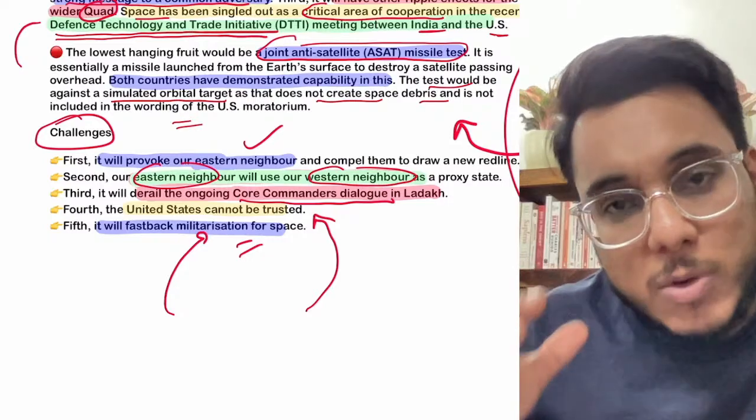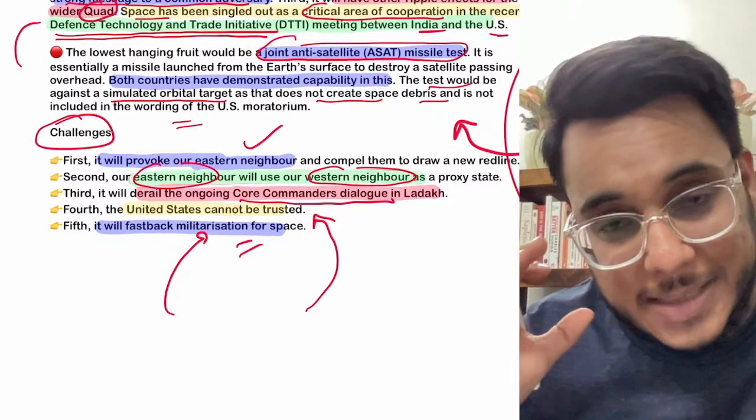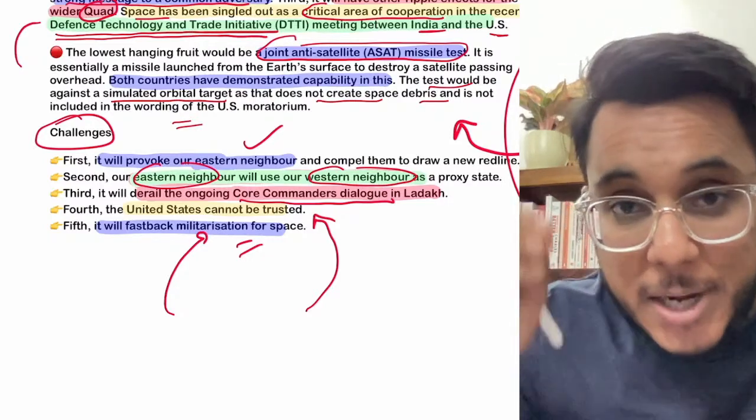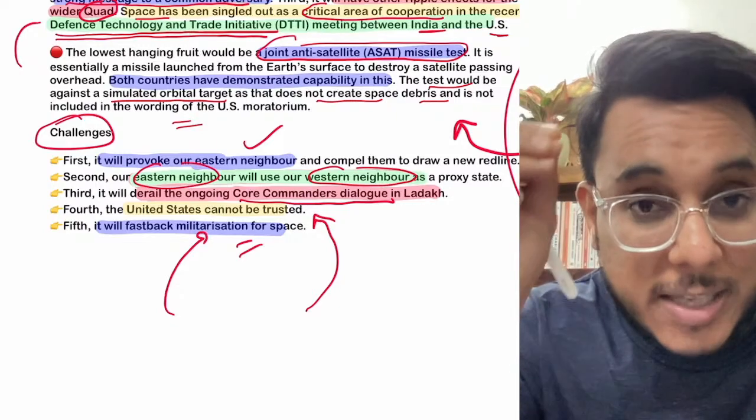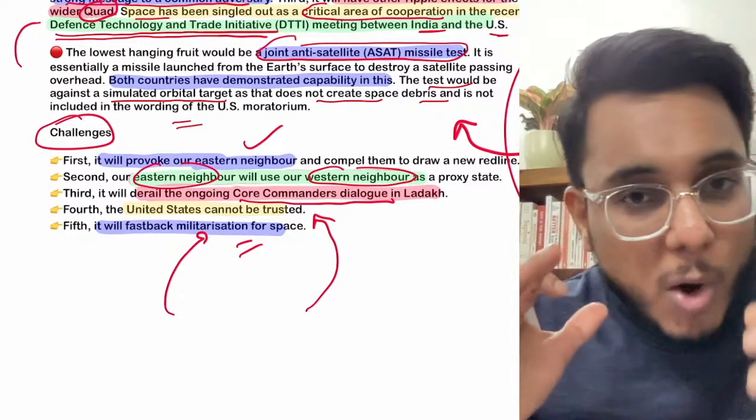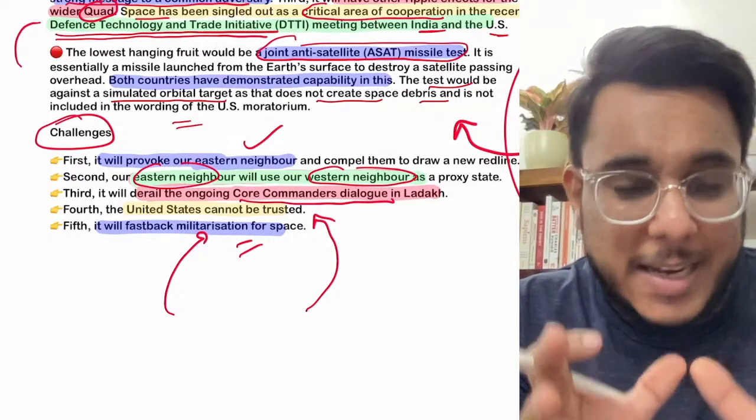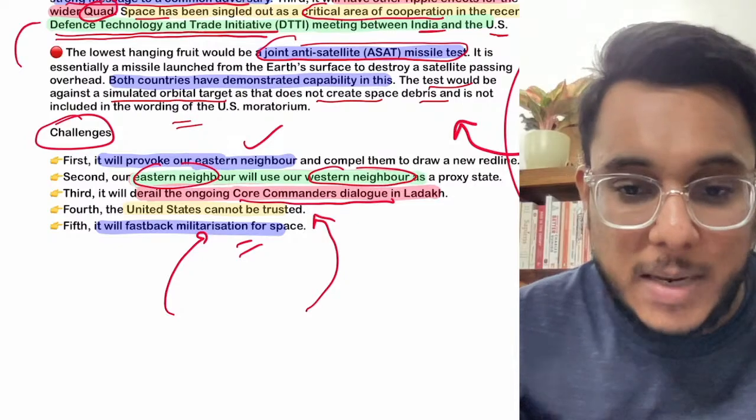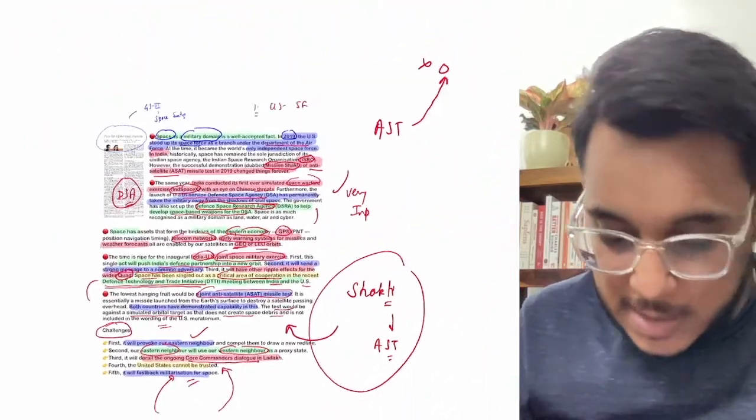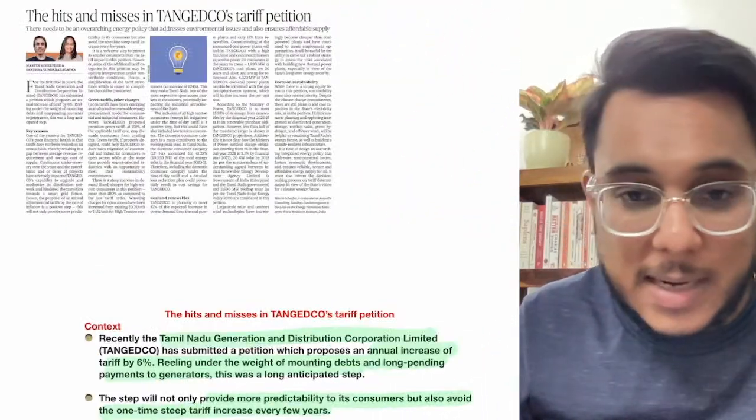The USA has an official policy that they will be reducing the space debris, the space junk, the space waste. So if we want to destroy a satellite, we can do it in a simulated, very controlled environment. That can be done. So that's all about this article. Now we'll move to the next article.